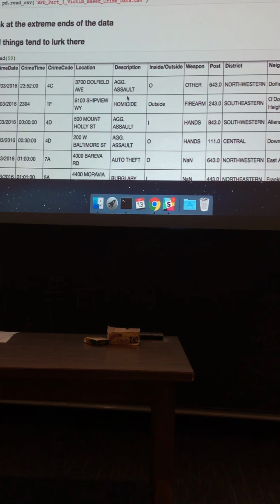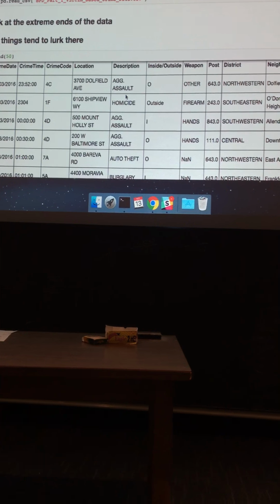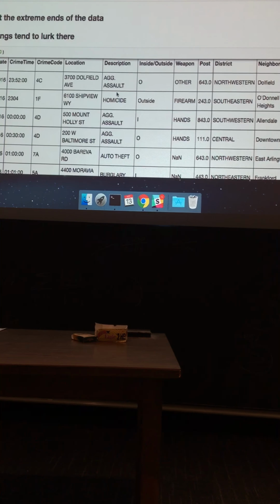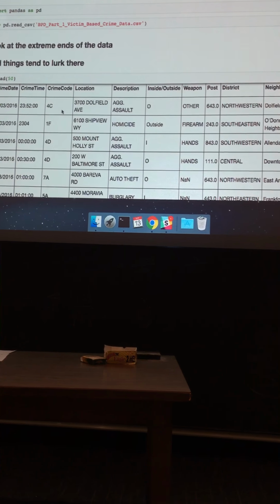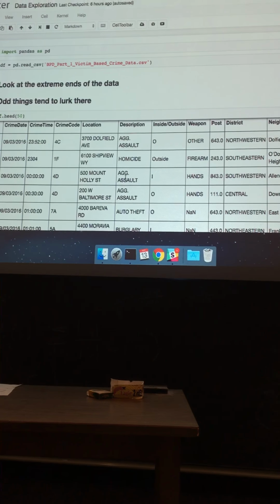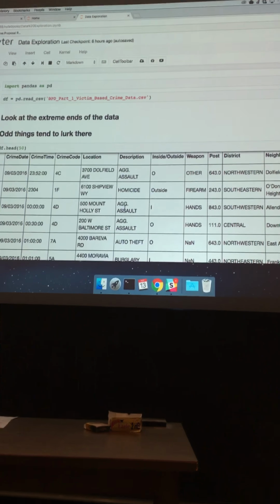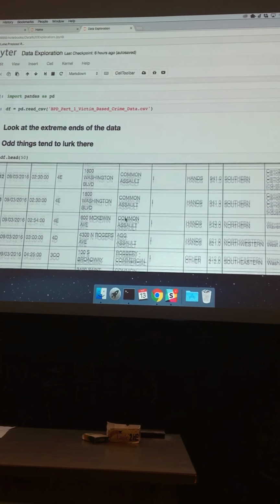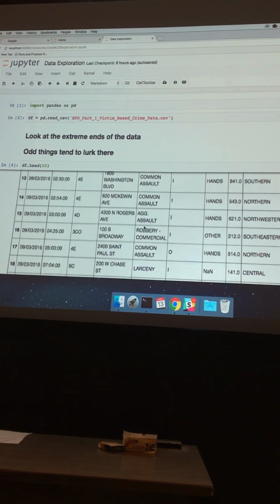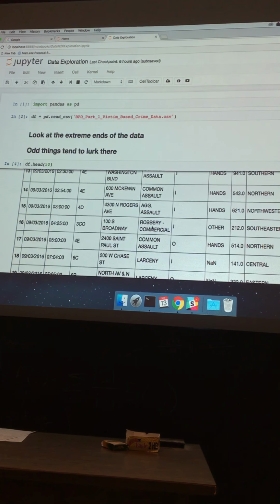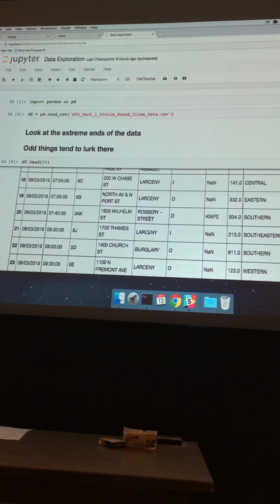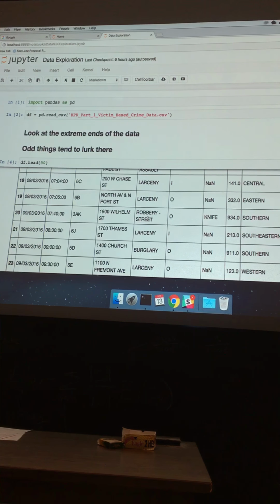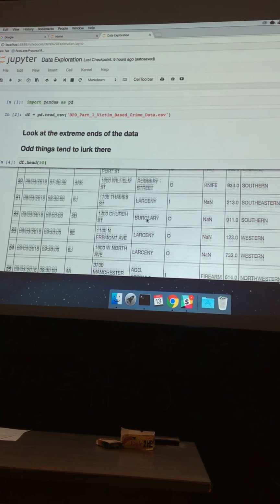What's that? Yeah, so it looks like 4s might be aggravated assaults, right? There's some other ones in here that are interesting. 3CO, there's a robbery commercial. I don't know if 3s are robberies, right? So it looks like 3s are robberies. So it looks like there's some structure in there, and I think that's good to know.